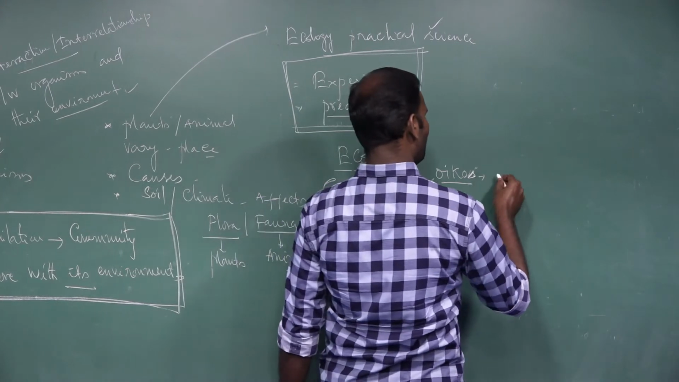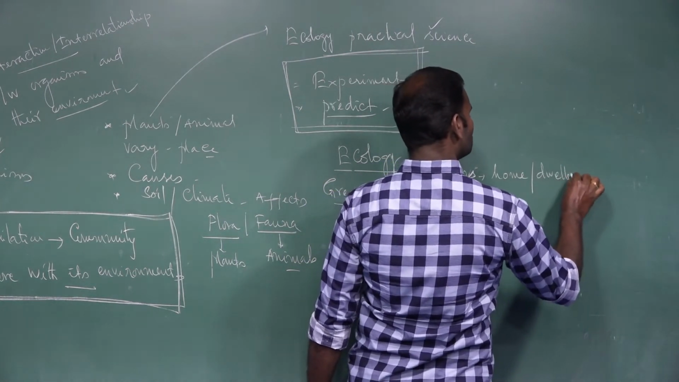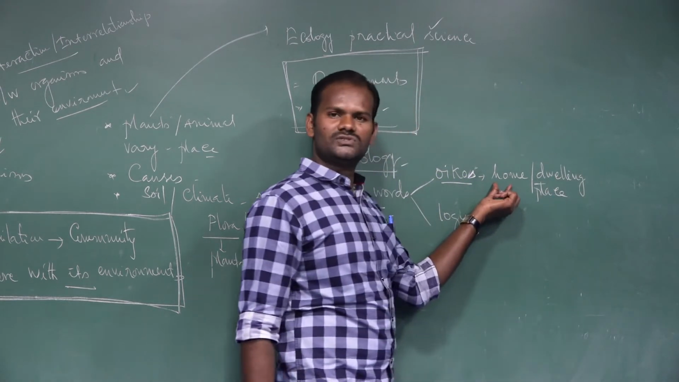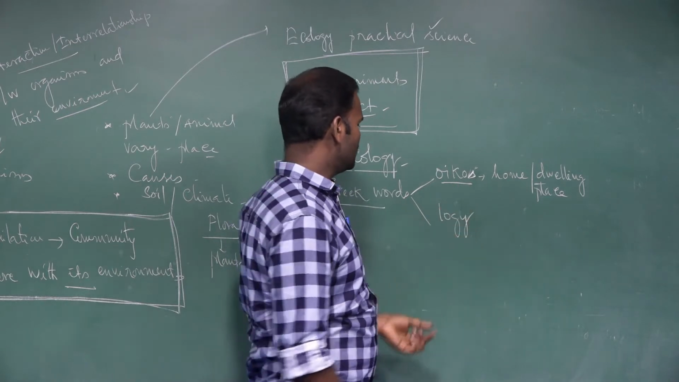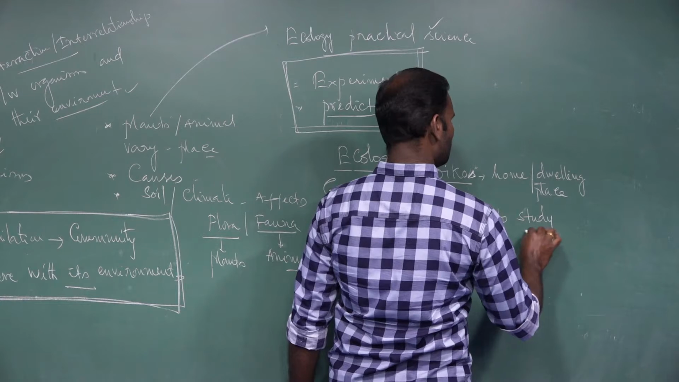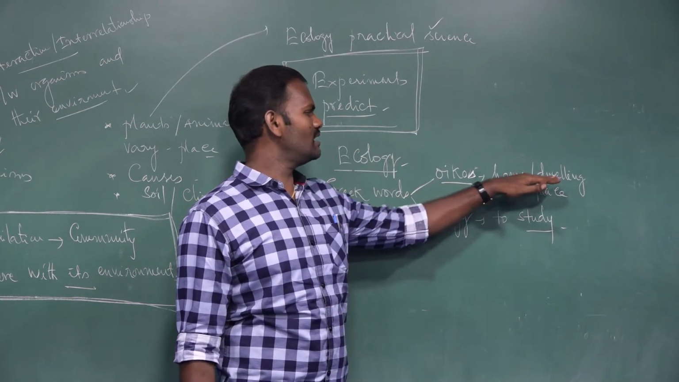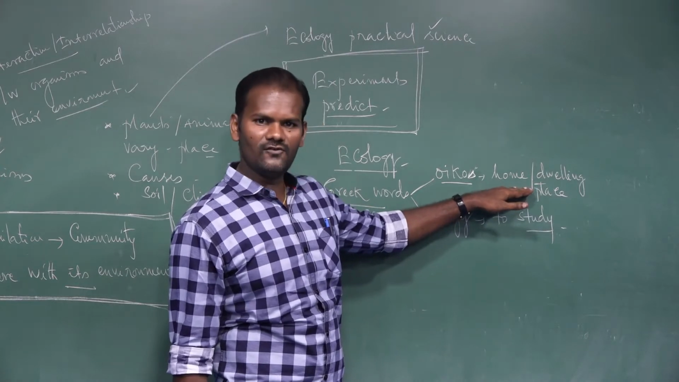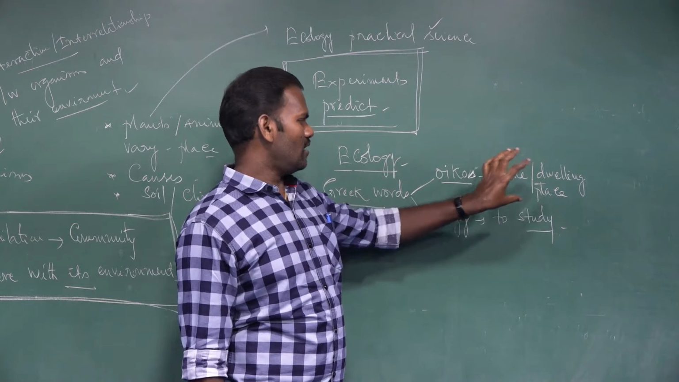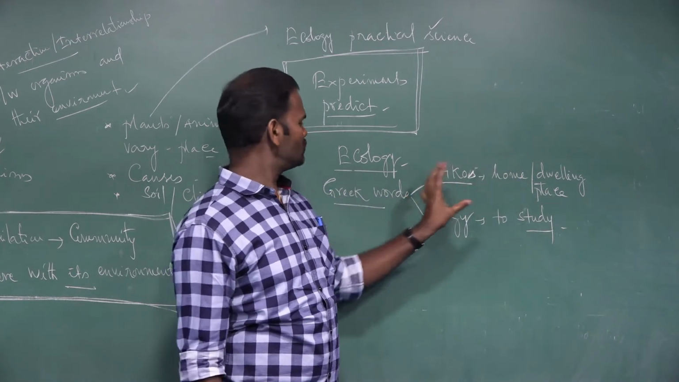Ecos means home or dwelling place. It is a place that is called home. Logi means to study. So ecology comes from the two Greek words. One is ecos, meaning home, also a dwelling place where the organism can live. The other one is logi, meaning to study. I mean to study about the organism in the particular habitat, in their natural habitat. That is called ecology.